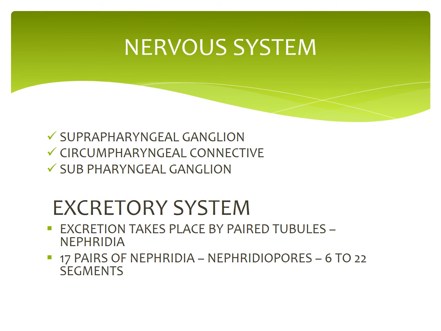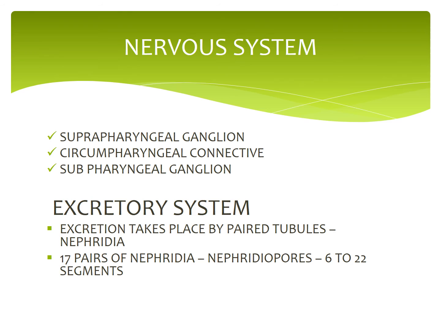We are going to see the nervous system. The central nervous system of leech consists of a nerve ring and paired ventral nerve cord. The nerve ring surrounds the pharynx and is formed of the subpharyngeal ganglion, circumpharyngeal connective, and suprapharyngeal ganglion. So three ganglia are there: subpharyngeal ganglion, circumpharyngeal connective, suprapharyngeal ganglion.